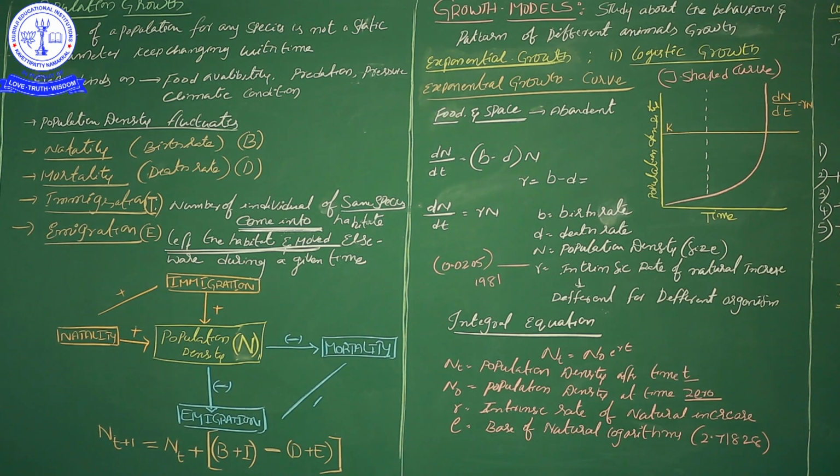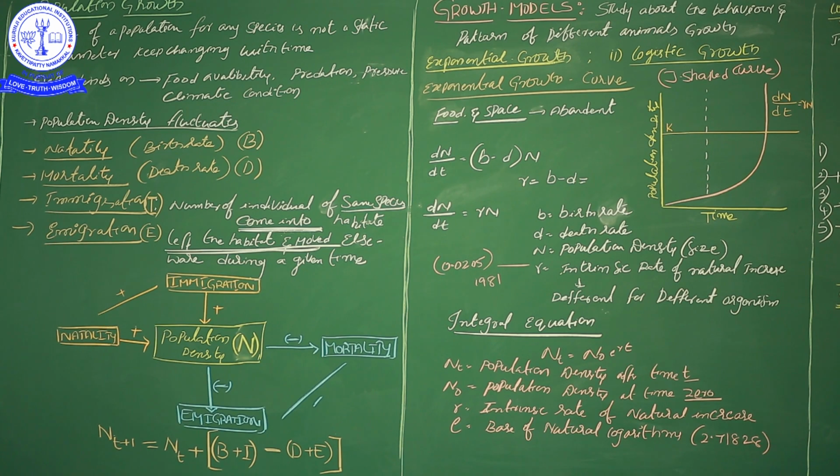Our India population, the human population size, will increase by 10,000. So from any habitat, some organisms move to a new habitat and join those of the same species, whether human or any other species. That is immigration. Immigration is indicated by capital I. The definition: the number of individuals of the same species that come into a new habitat. I have already given an example.